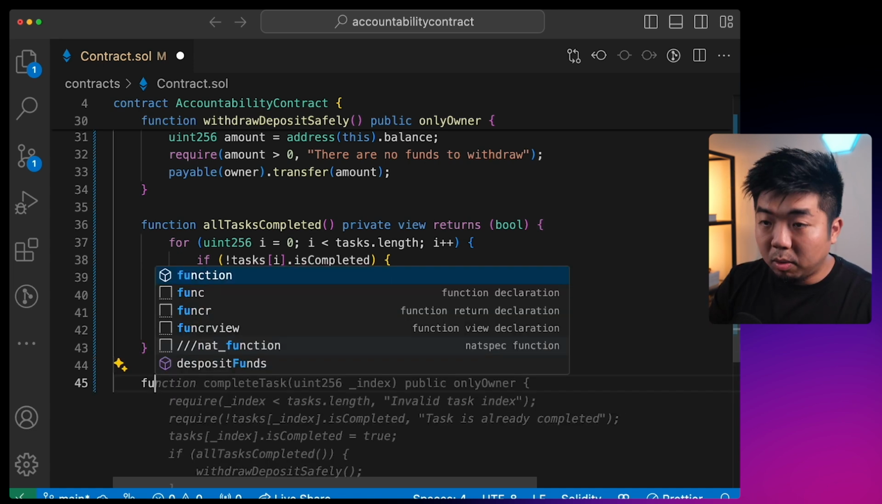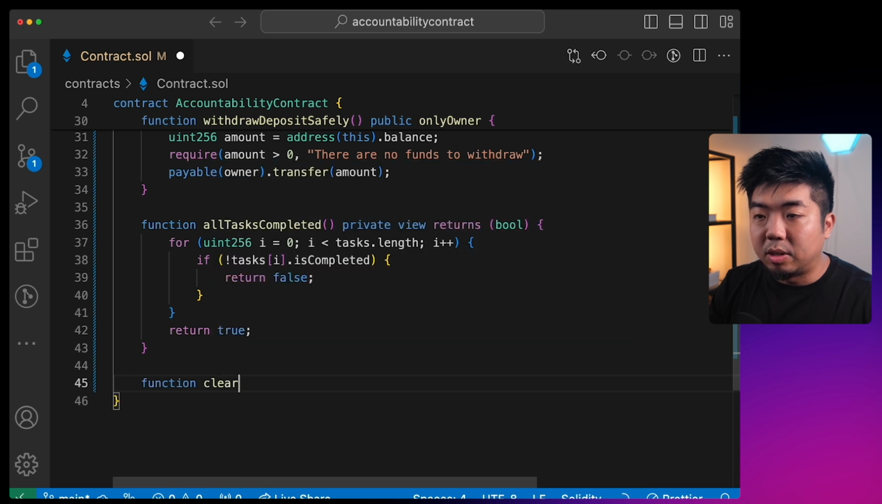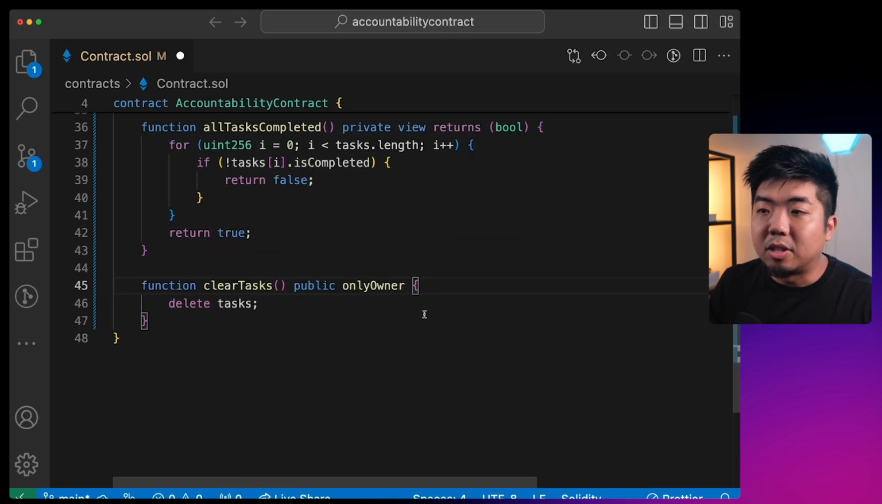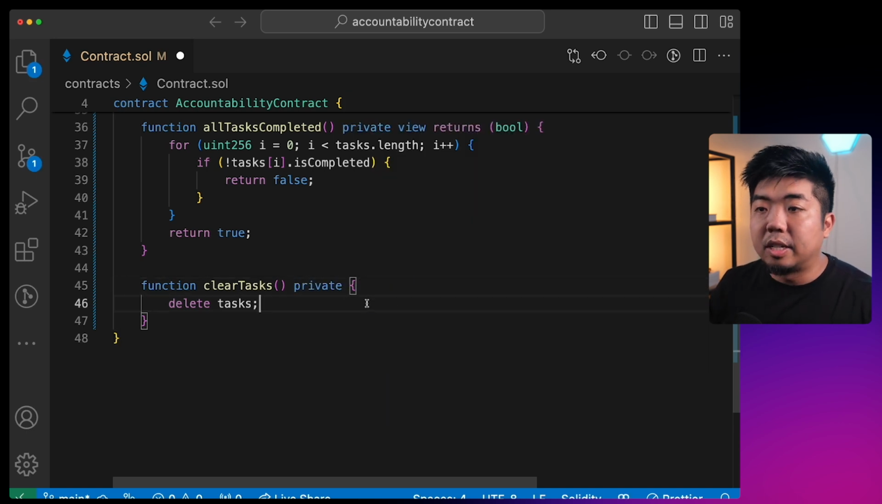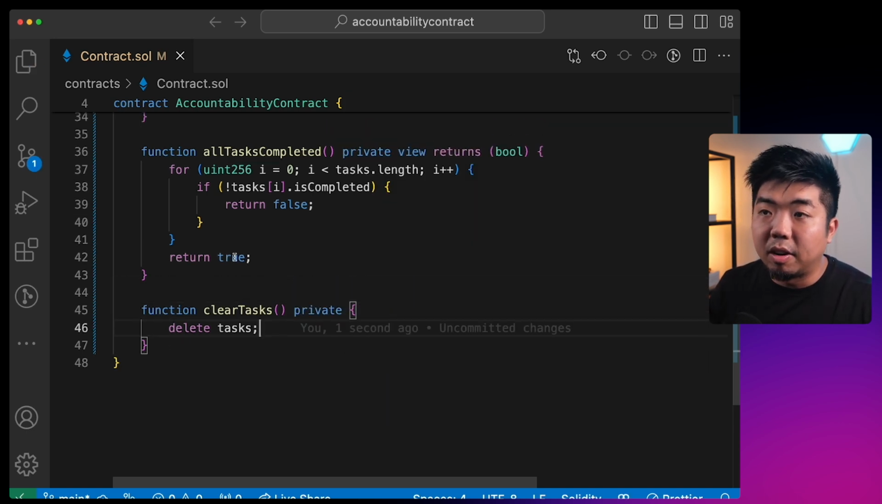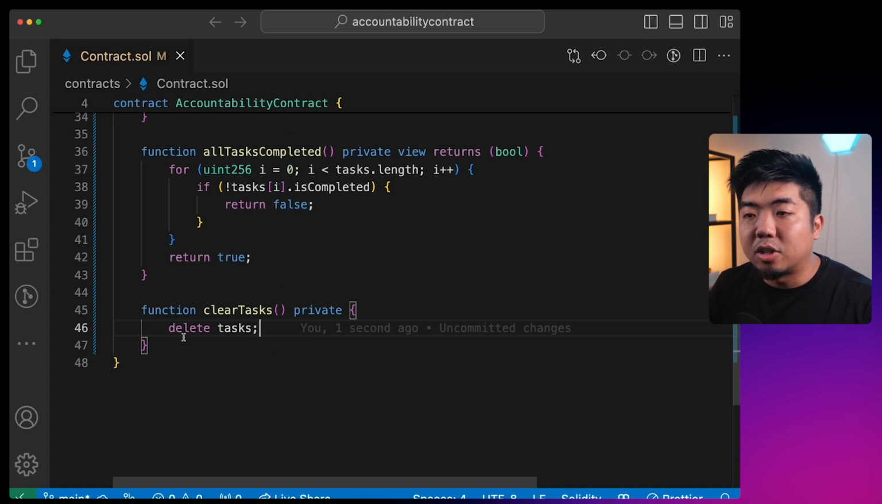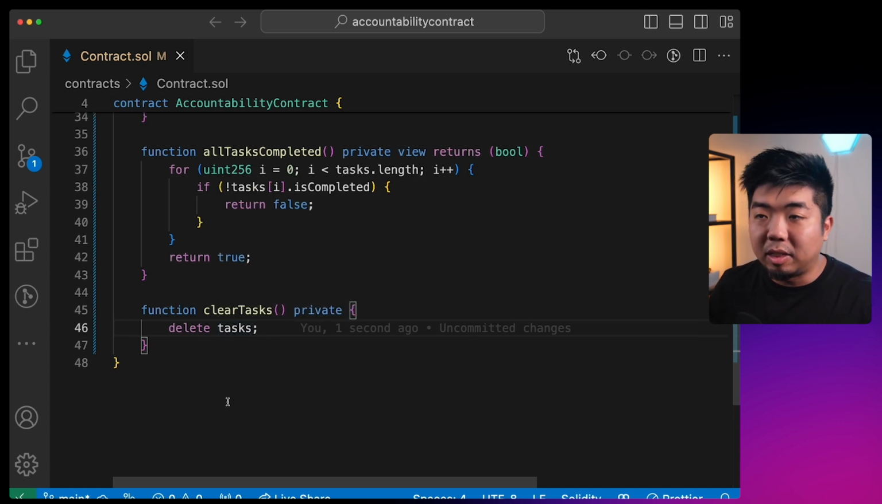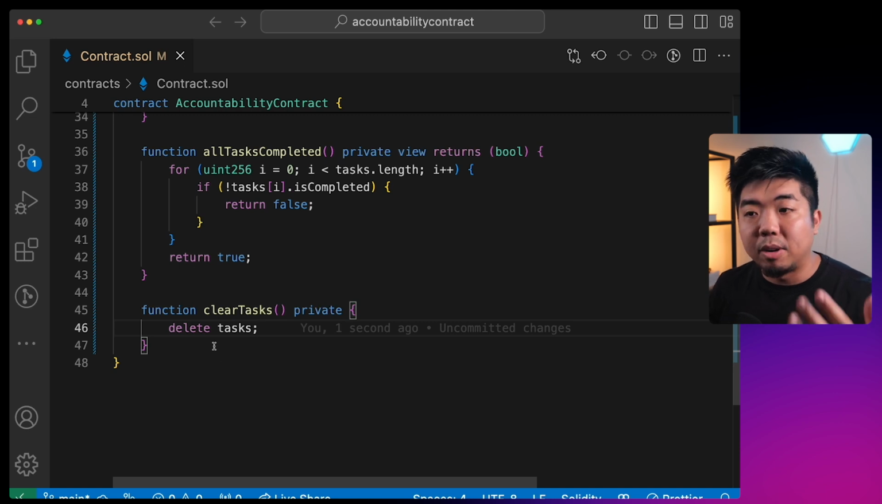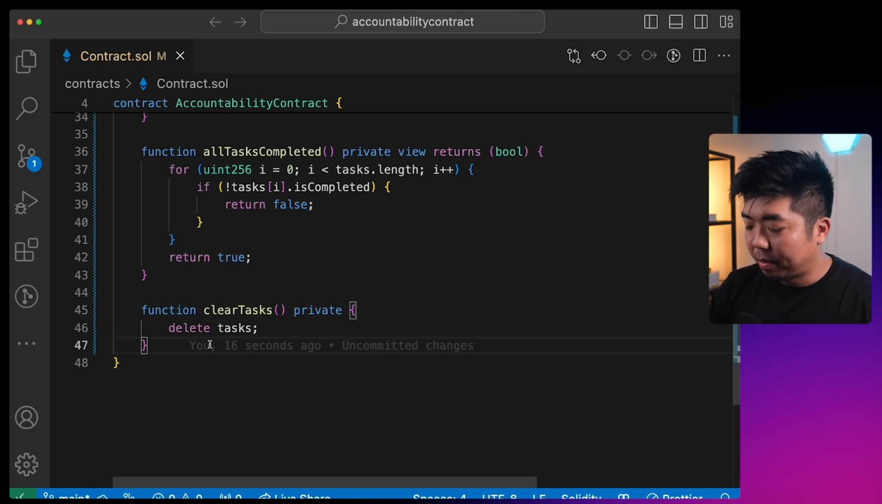We're also going to create a function here that is going to clear task. And this is going to be a public only owner, or sorry, not public, this is going to be a private function here. This is only going to be called within our smart contract, and this is just going to clear out our task array. So once we complete all the tasks, it'll clear out the array. That way, if we want to start a new goal or accountability, we can just create one and it won't have our previous tasks in that array there.